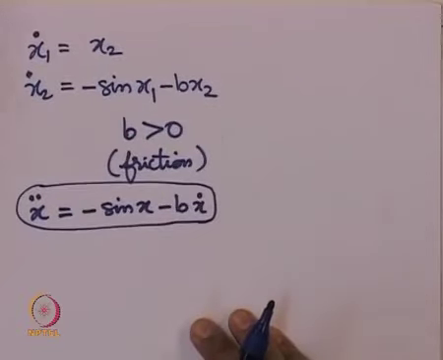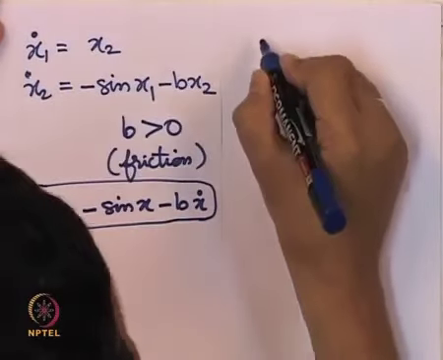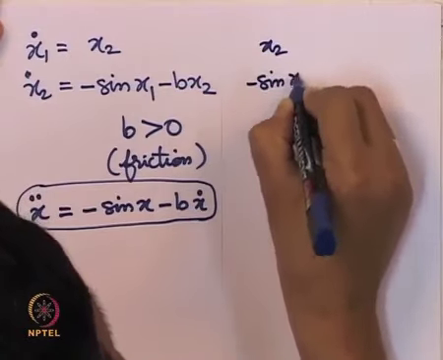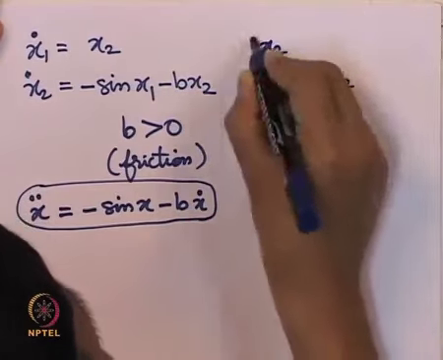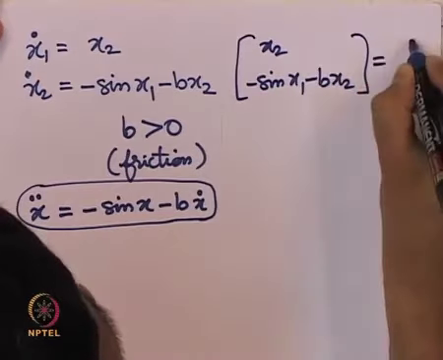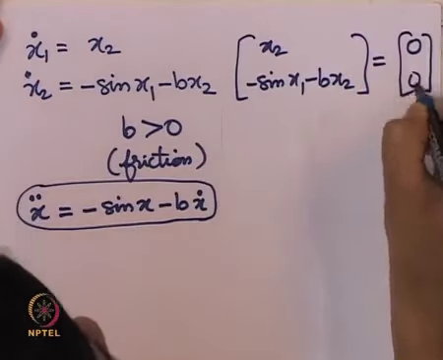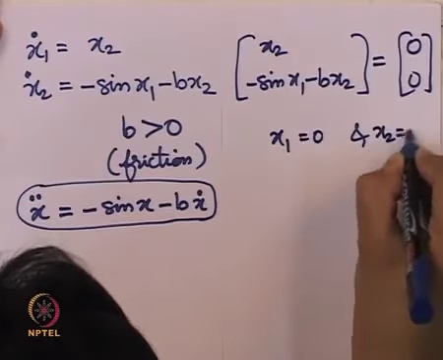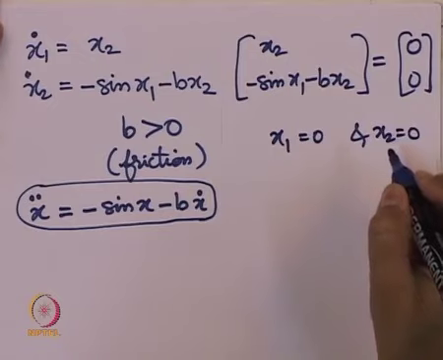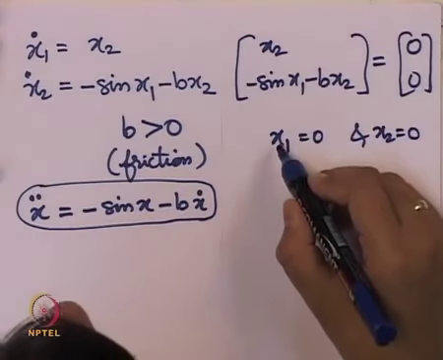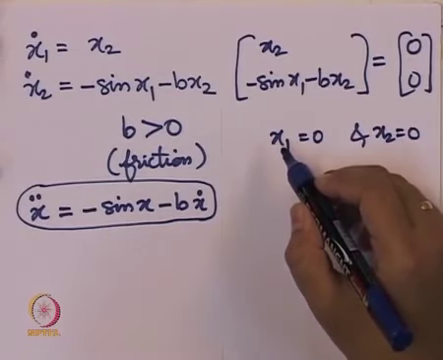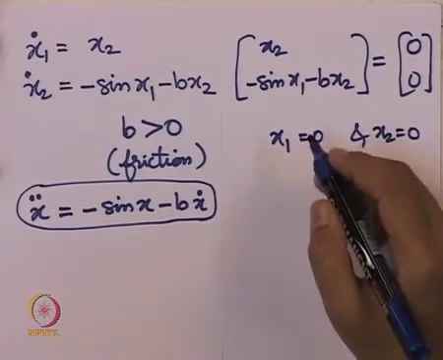For this dynamical system we set x2 and minus sine x1 minus bx2 equal to 0. This gives us x1 equal to 0 and x2 equal to 0 as one of the equilibrium points. Of course, we could have x1 equal to pi also, that corresponds to the pendulum standing upwards, which we know is unstable.